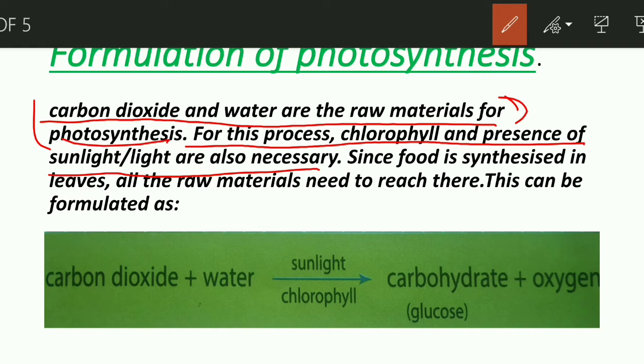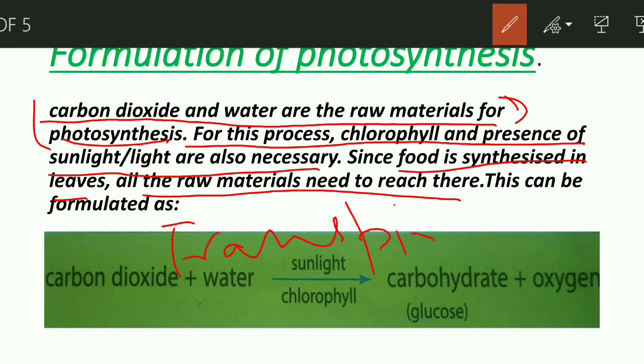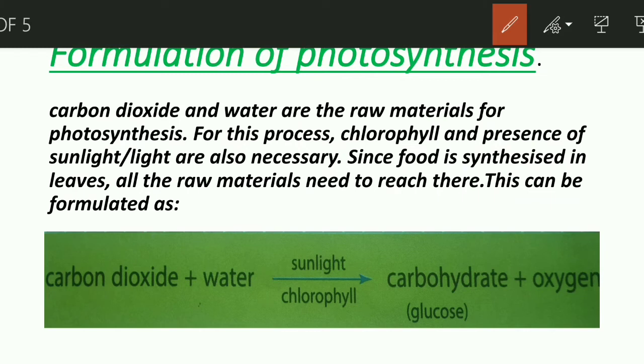Now let's move on. Since food is synthesized in leaves, all the raw materials need to reach there. And how will they reach there? Via transpiration. You already know transpiration. Via the process of transpiration, all the raw materials reach the leaf where the carbohydrate is formed and stored in the form of glucose. So here you have the formula. You may note it down. It is very important.